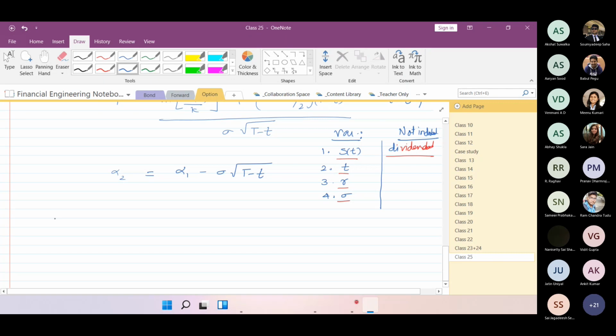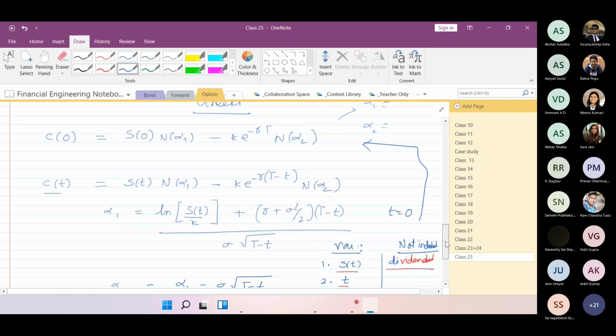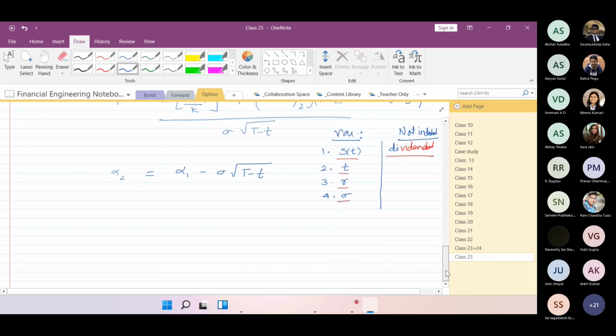Although we are calling it N of alpha 1, N of alpha 1 is nothing but, if we have a function of x, we are taking an integration from minus infinity to x,